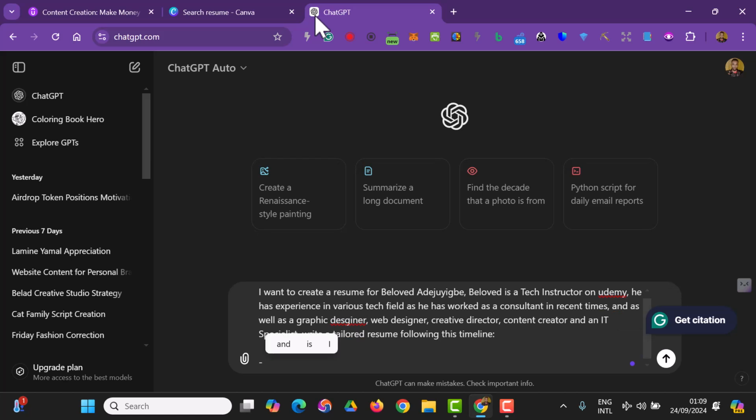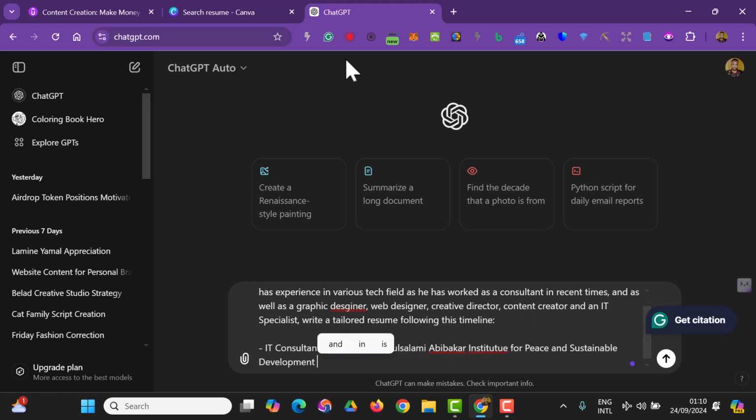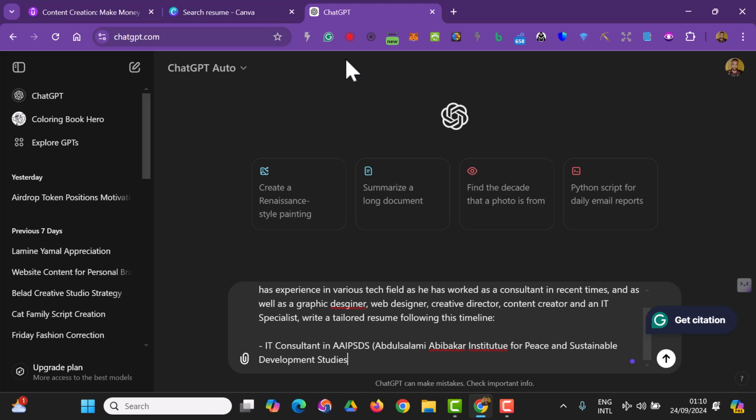The first one is as an IT consultant, so I'll write the name of the company I worked at as an IT consultant: IT consultant in AAIPSDS, Abubakar Abdusalami Abubakar Institute of Strategic Studies. And I'll put the timeline, 2023 to present.